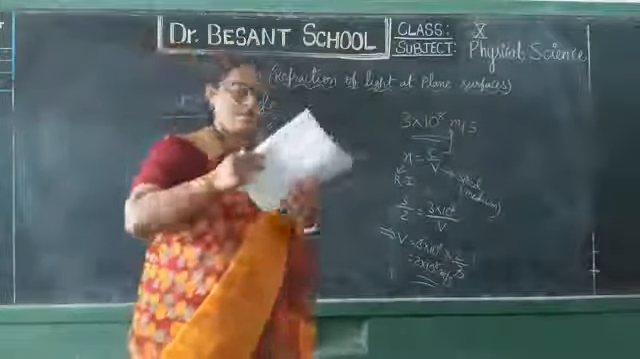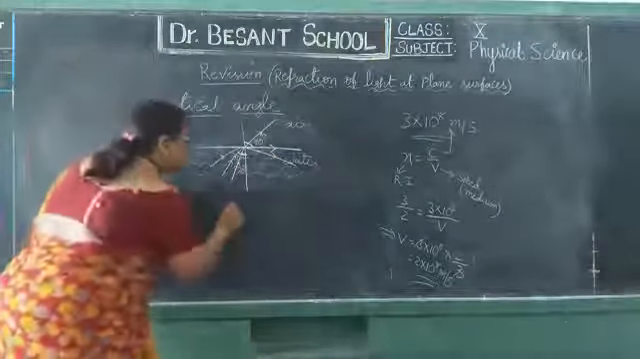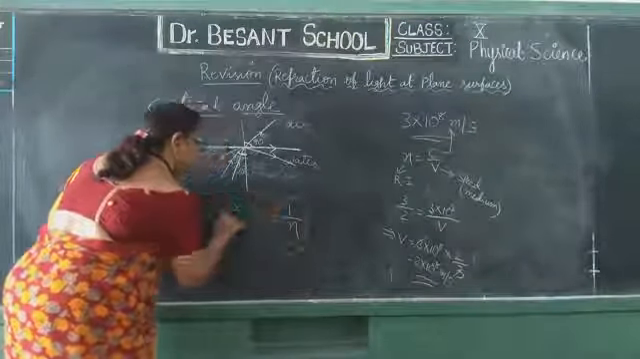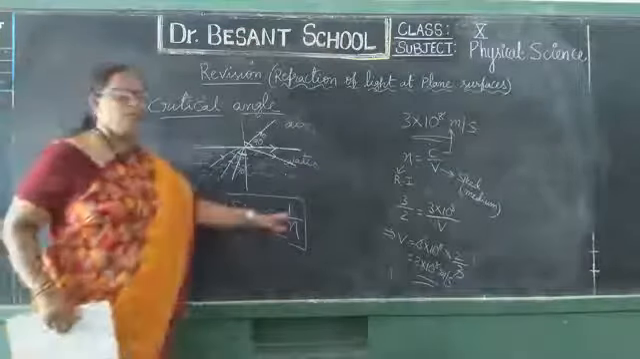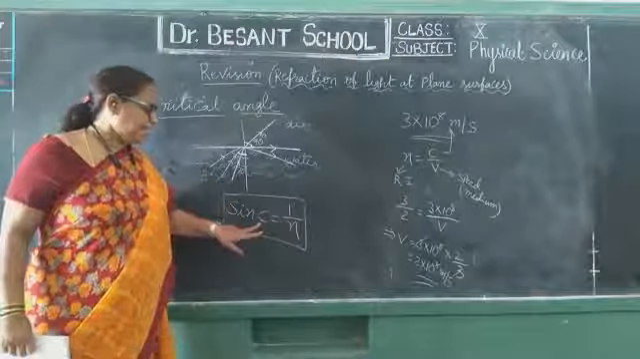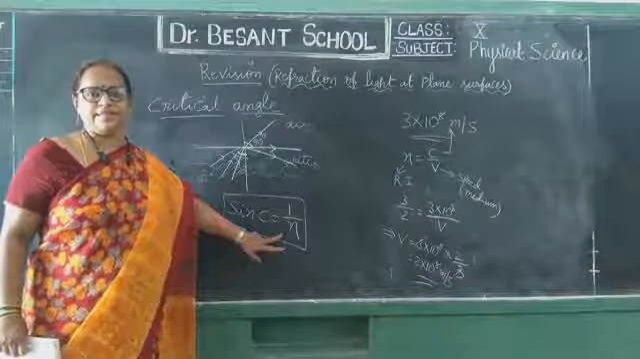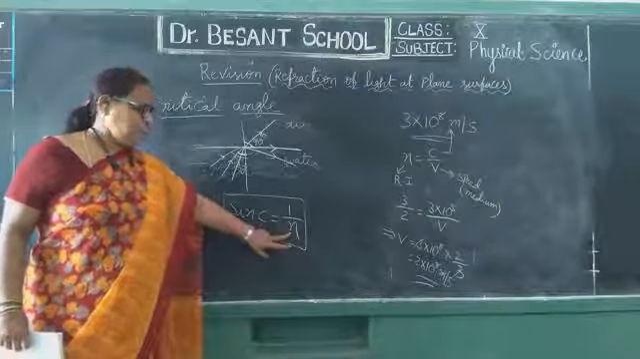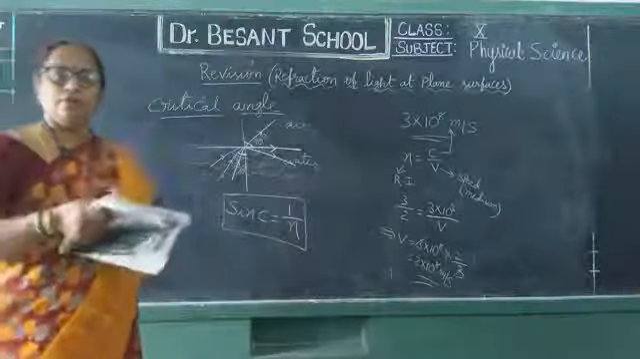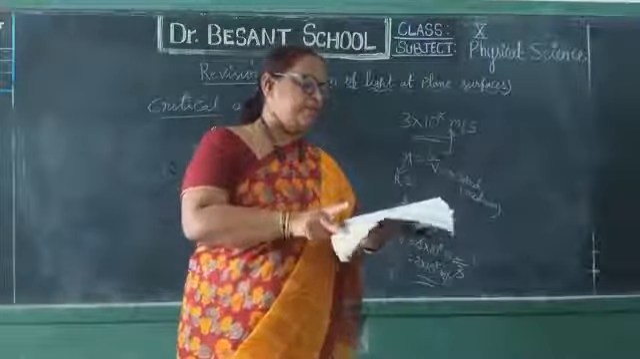So, very important concepts: critical angle and total internal reflection. The formula to find the critical angle is sin C equal to 1 by n. Using this we will do many problems. Sin C equal to 1 by n, where C is the critical angle and n is the refractive index. If the critical angle is given, you can find the refractive index by using the formula n equal to 1 by sin C. And if the refractive index is given, you can find the critical angle by using the formula sin C equal to 1 by n. Next, all are simple activities which you can read.